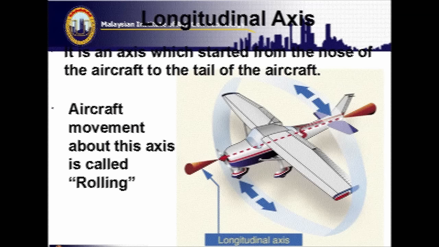The longitudinal axis and its primary control surfaces. Let's take a look at what we have prepared for you guys. Now we are going to explain the longitudinal axis. It is an axis which started from the nose of the aircraft to the tail of the aircraft. The aircraft movement about this axis is called rolling.